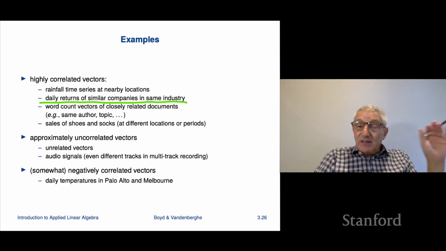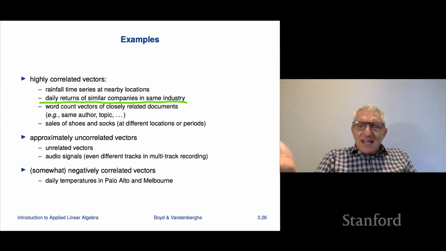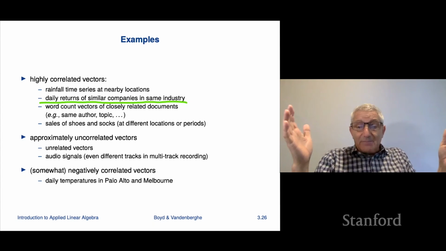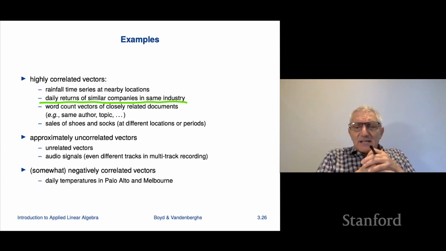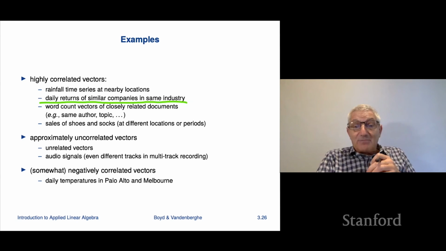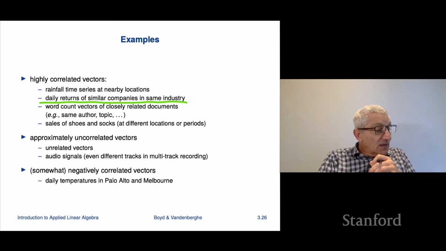if the companies are similar, meaning they've got about the same capitalization and are in the same industry or something like that, of course the returns are not going to be the same, but they're going to be pretty correlated because some of the same things are driving both of them, some of the same underlying causes. And so that's the idea. Correlation is not going to be 95%, but it could easily be 0.8 or something like that.